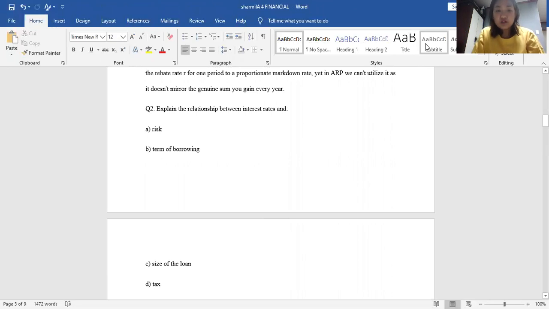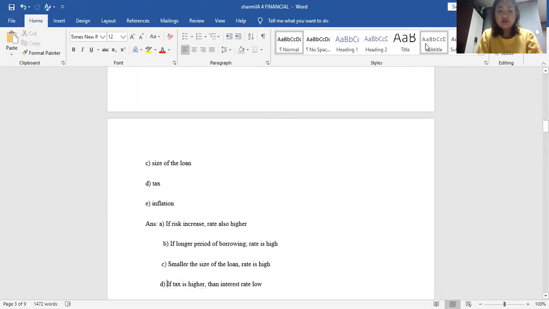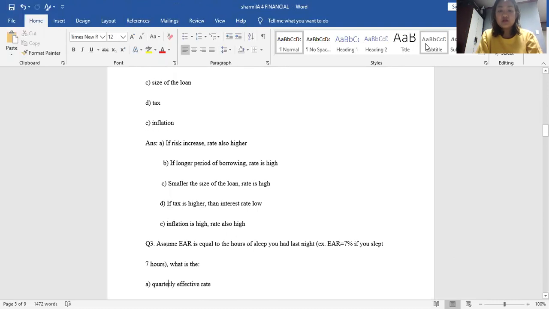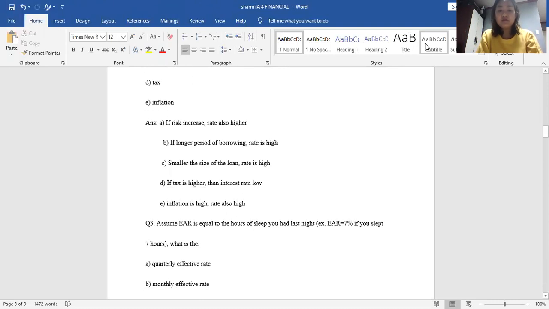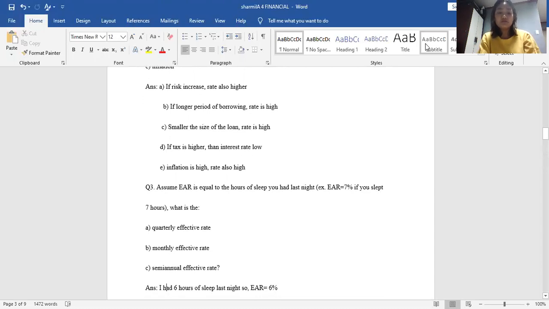So for question number two, explain the relationship between interest rates and risks, term of borrowing, size of the loan, tax, inflation. So for A, if risks increase, the rate is also higher. For B, if the period of borrowing is longer, the rate is higher. C, the smaller the size of the loan, the higher the rate. D, if tax is higher, then the interest rate is low. E, if inflation is high, the rate is also high.